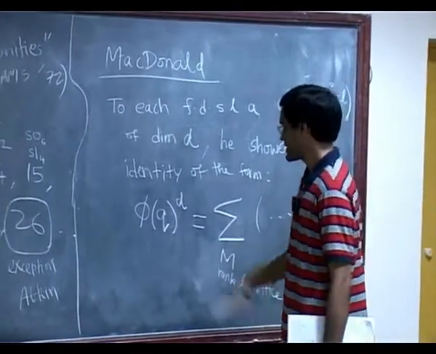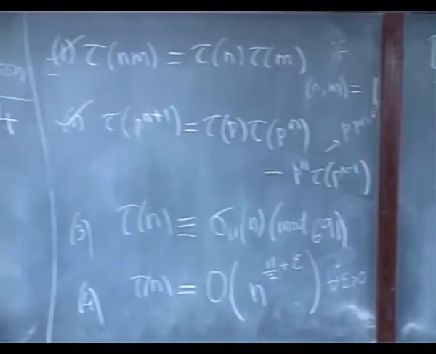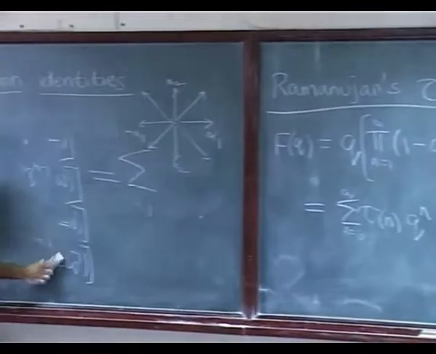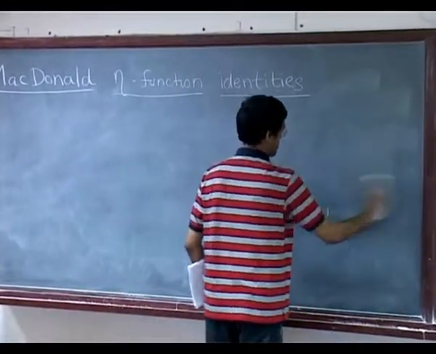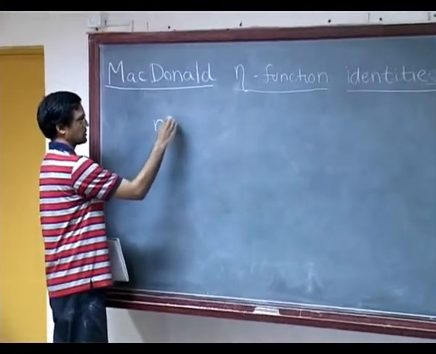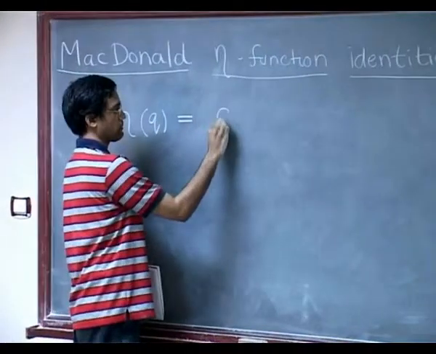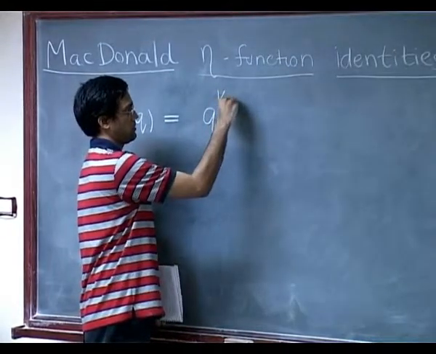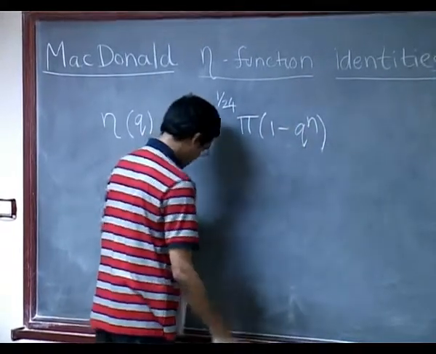Now it's more or less the same piece of information here. So the eta function is defined as follows. You can think of it either as a function of q or tau, but you remember Ramanujan's product, the 24th power of the phi function had a q in front.